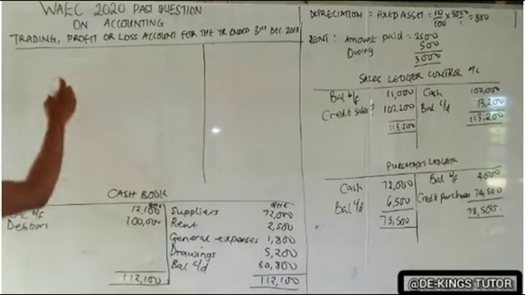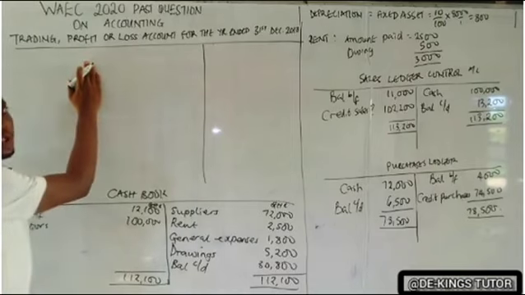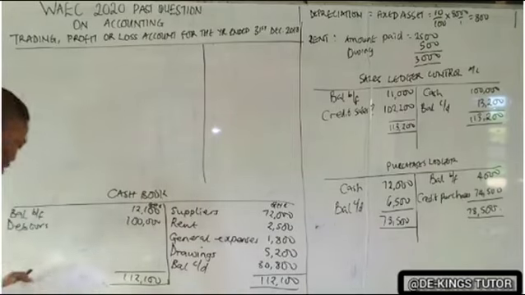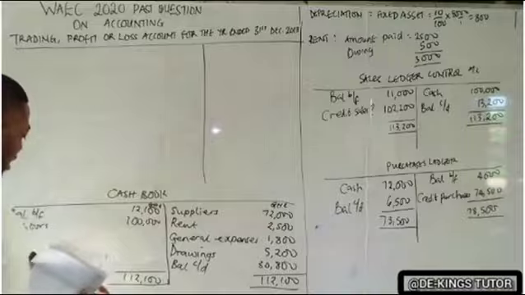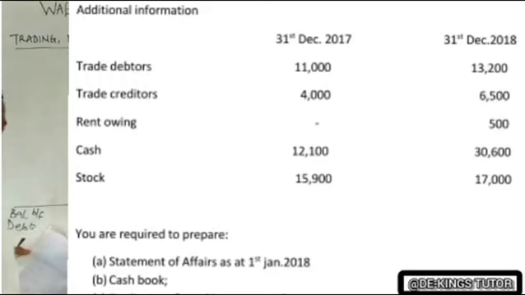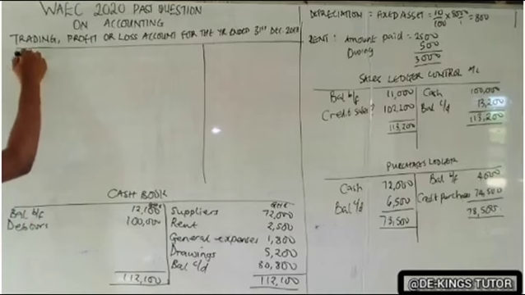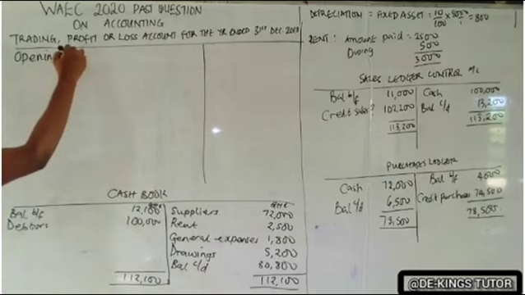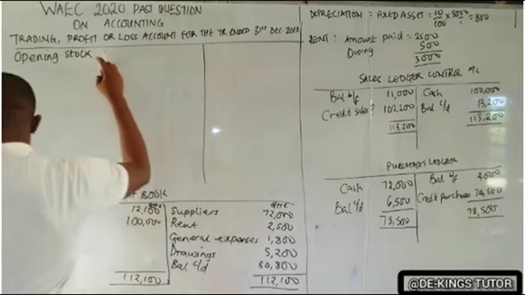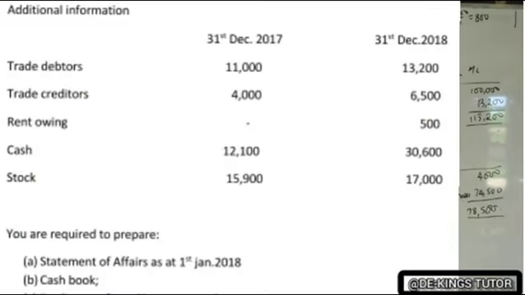Now, if you check there, the first thing in our trading profit or loss account is our opening stock. If you check there, you will see in the question stock 31st December 2017 as 15,900 and 31st December 2018 as 17,000. The first one is the opening stock. So we'll have our opening stock as 15,900.